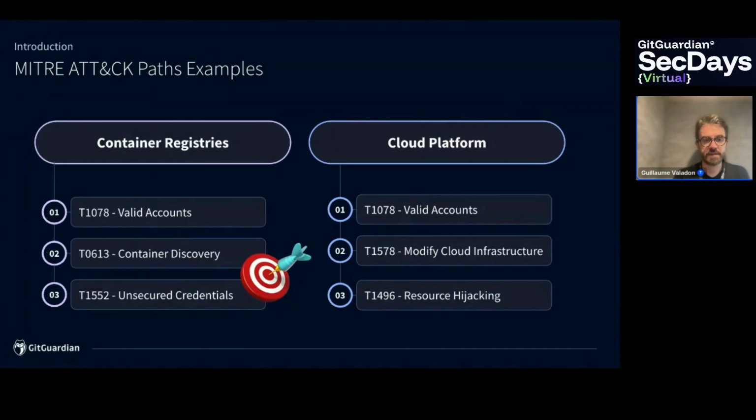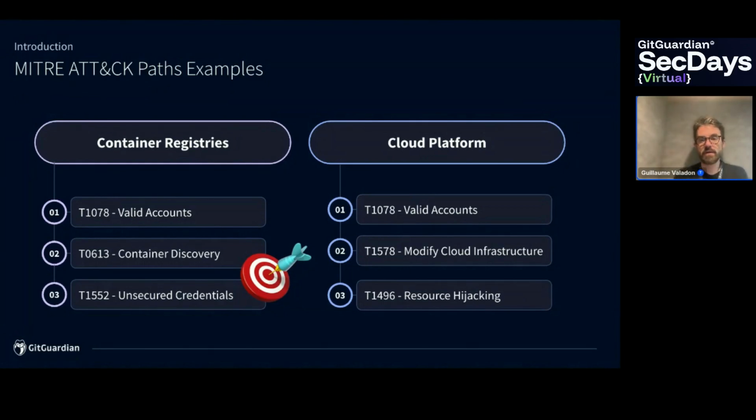In that case, attackers start to look for valid accounts. For DockerHub, it could be valid accounts, but today we'll use a default account. If you have a default account, basically there is no authentication, no user and password. You just get a token, and the token gives you the opportunity to talk to the API.